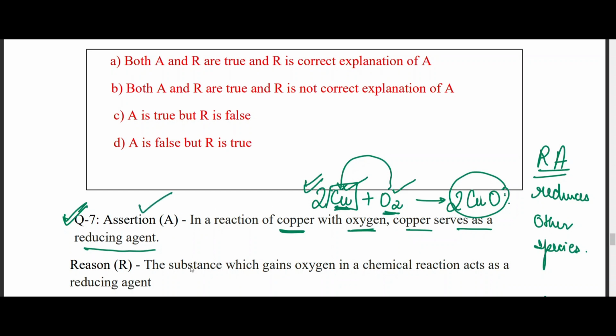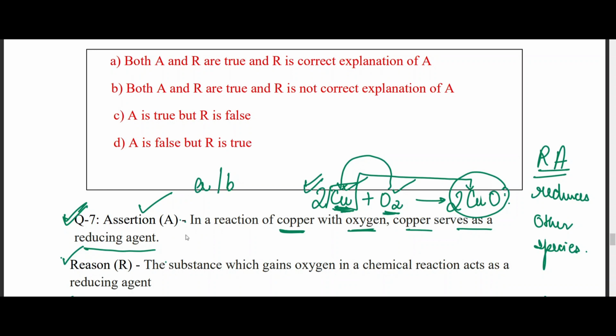This is absolutely correct. Coming to reason, the substance which gains oxygen in a chemical reaction acts as a reducing agent. Definitely 100%. See here, the substance which gains oxygen. Isn't copper gaining oxygen? Yes. Isn't it a reducing agent? Yes. So this is also correct. So individually, both the statements are correct. So answer is either going to be A or going to be B. So do you think the reason is correct explanation for A?